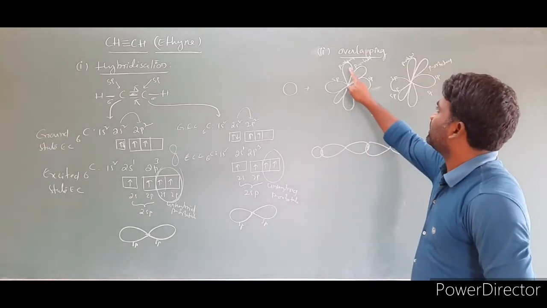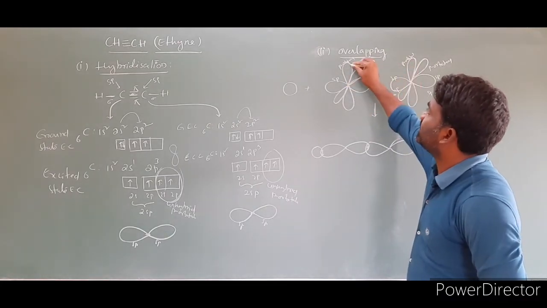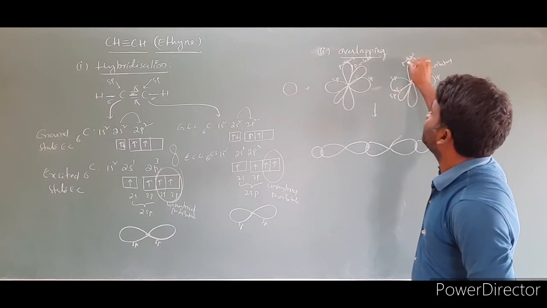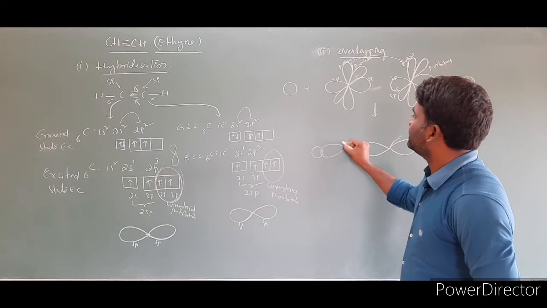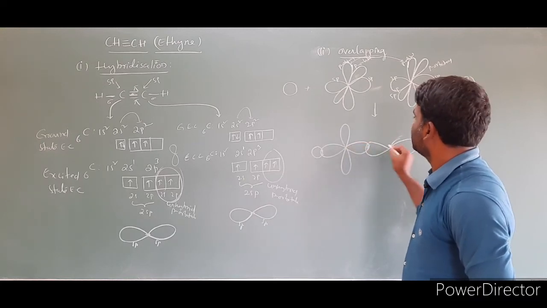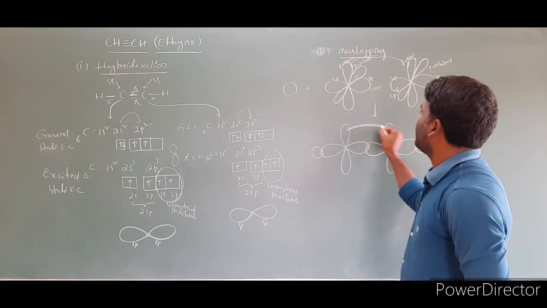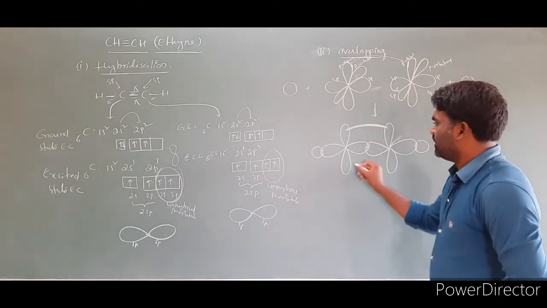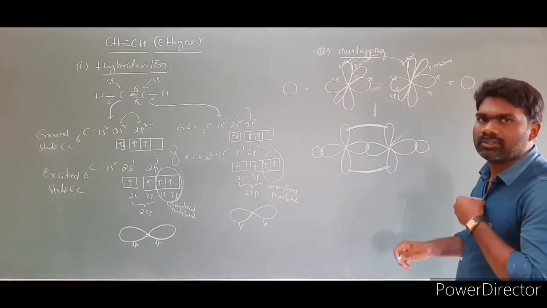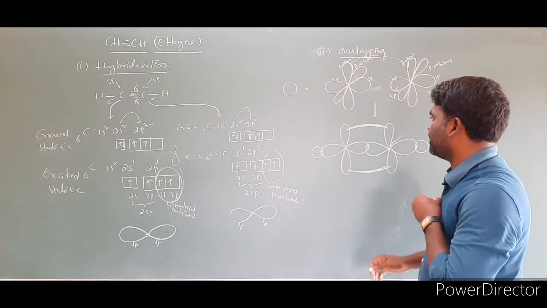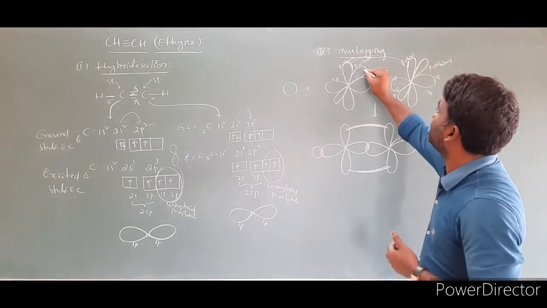Now I am talking about pi bond. These two will overlap sidewise. This side part overlaps with this side part. So these two I am writing. I am writing about this one, middle. Right, these two overlap sidewise, and this is the only one pi bond. Electron clouds we are showing up and down. So this is the one pi bond. So this one completed. Next, this p orbital and this p orbital, these two will overlap.